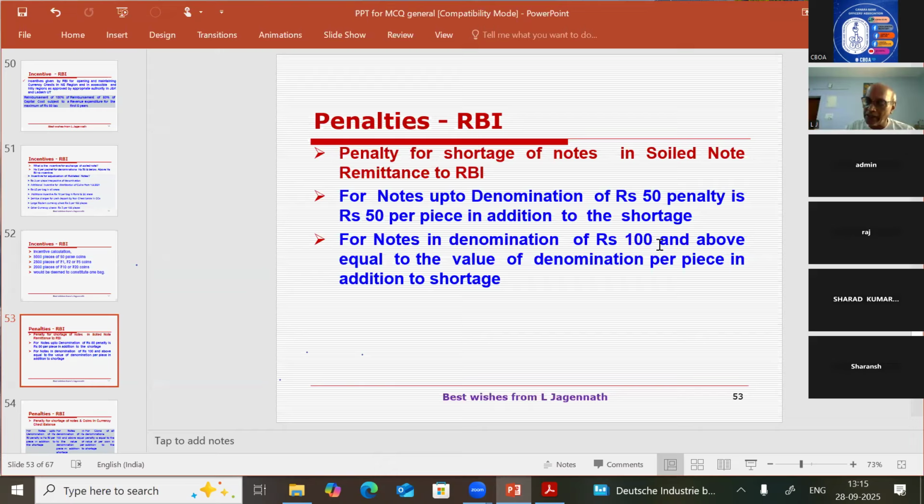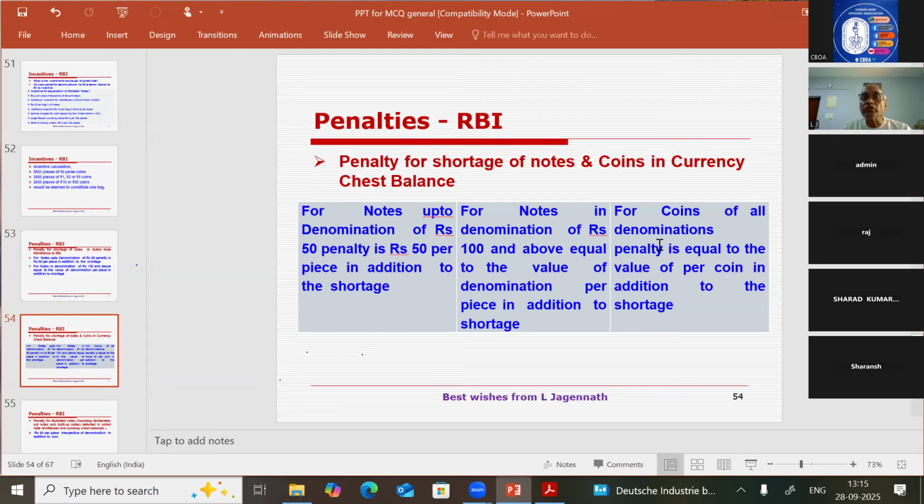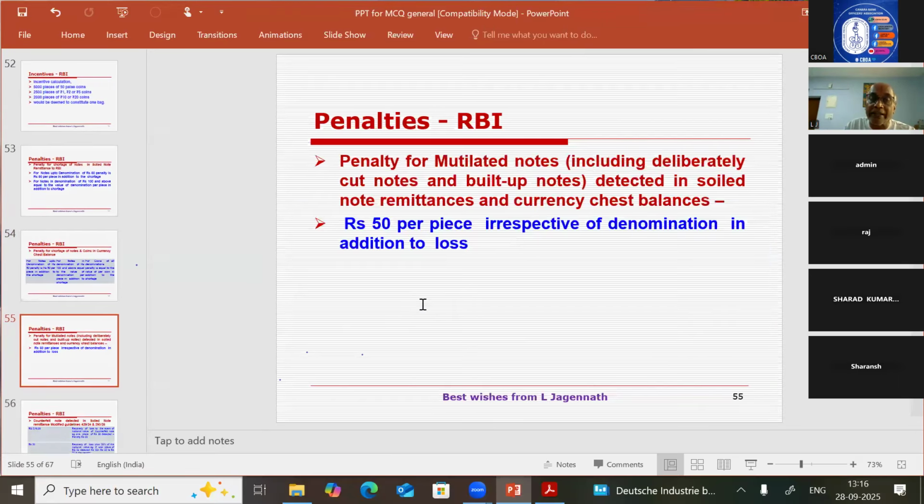For soiled note remittance up to 50 rupees, it is 50 rupees penalty per piece plus the loss. For 100 rupees and above, the value of the denomination is the penalty for each piece, and compensating the shortage is also required. Then penalty for shortage of notes and coins in currency chest balance is the same thing. Similarly, in the currency chest balances at the time of inspection, if a shortage is found up to 50 rupees denomination, or above 50 rupees denomination, the same penalty as for soiled note remittance applies.